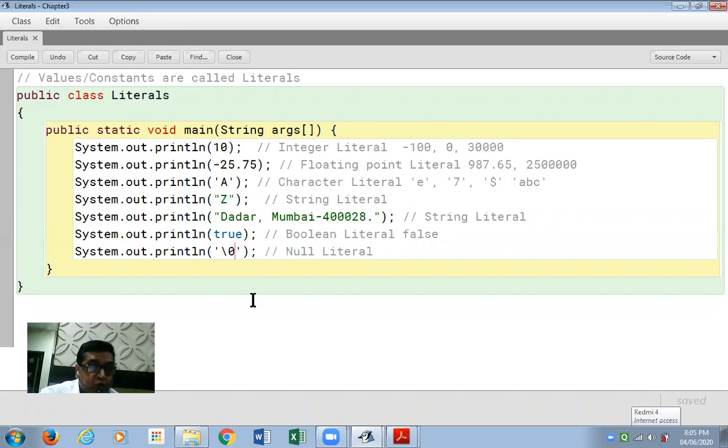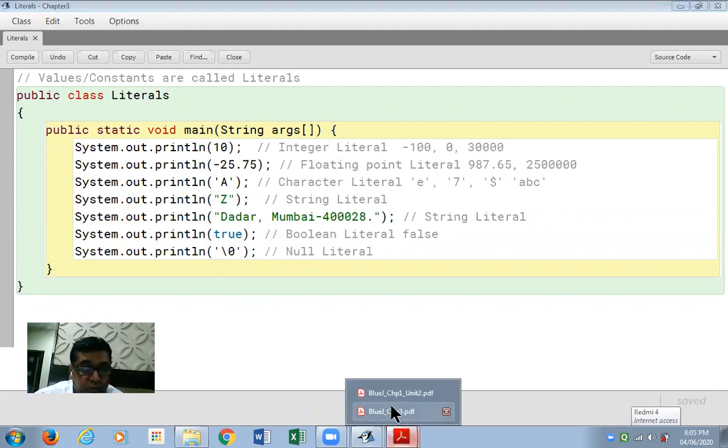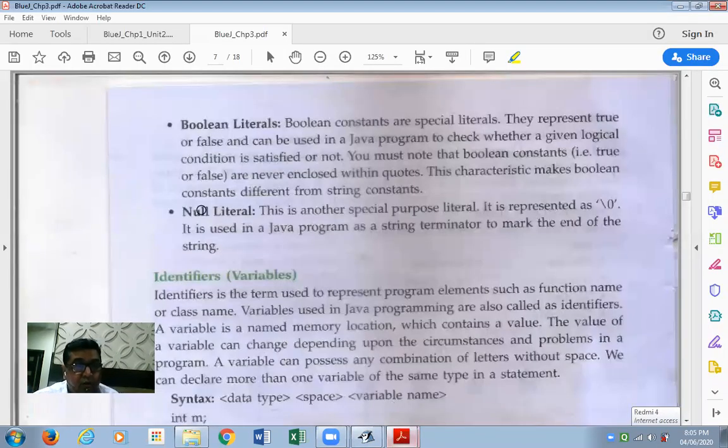This was an introduction to literals. The last literal, the null one. This is another special purpose literal. It is represented as \0. It is used in a Java program as a string terminator to mark the end of the string. Now we're not going to involve ourselves in the second and third lines. Just remember what null is as of now. It is \0.